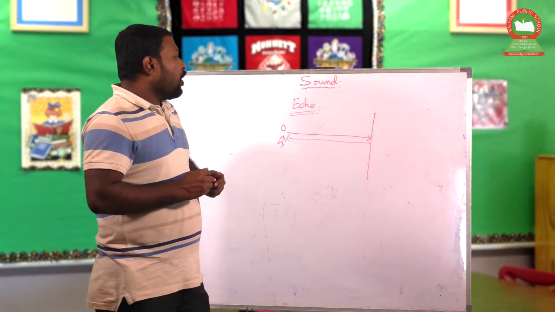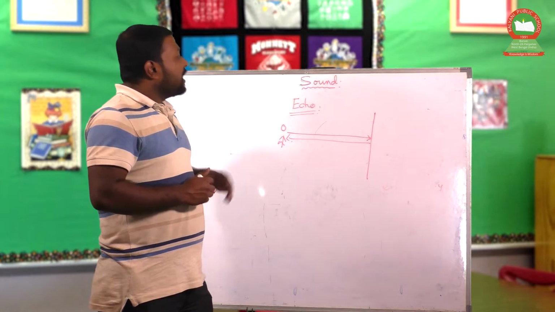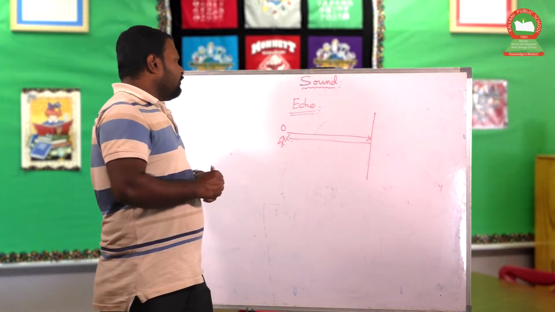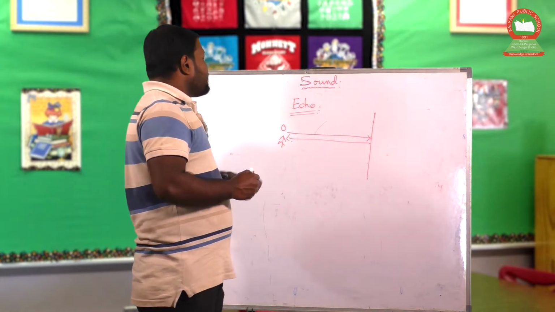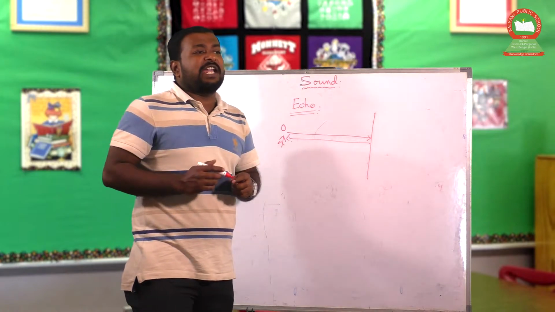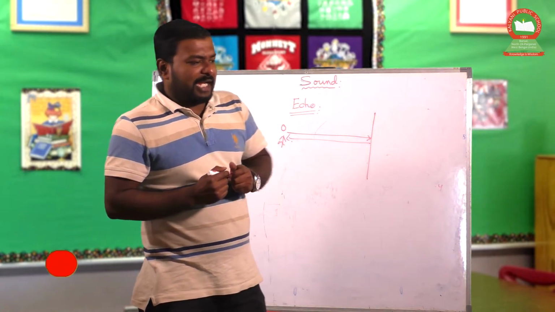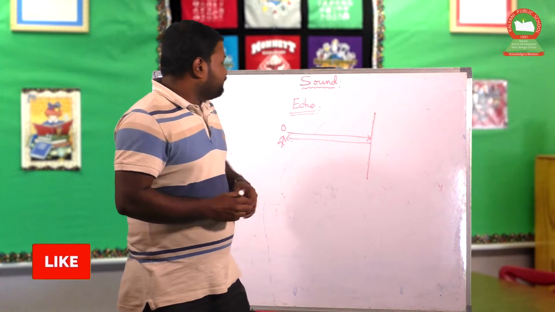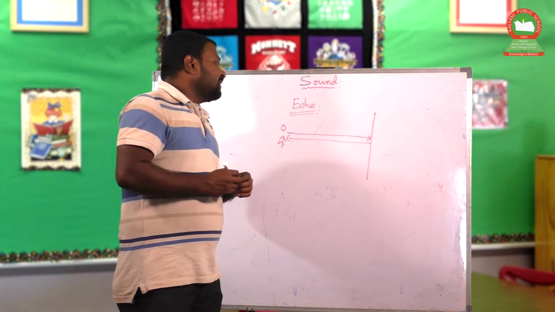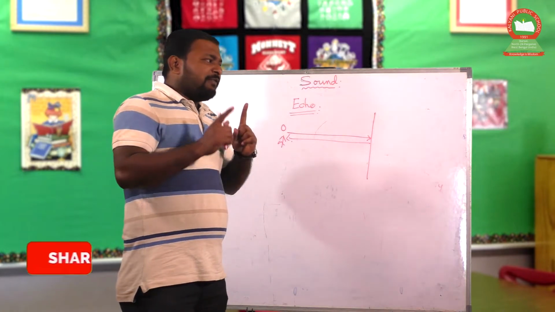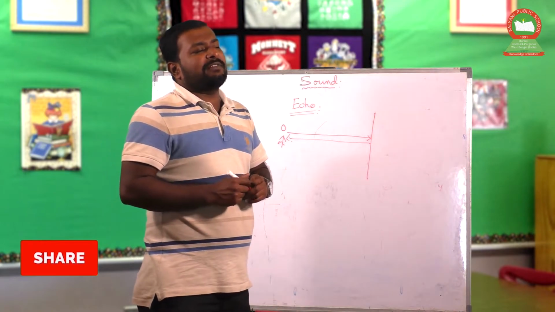So there are common conditions for hearing an echo. What is the condition for hearing an echo? Any sound can be discerned by human beings if the time interval between the first sound and the second sound is 0.1 second.